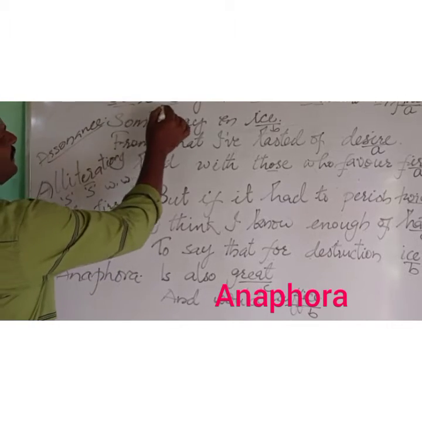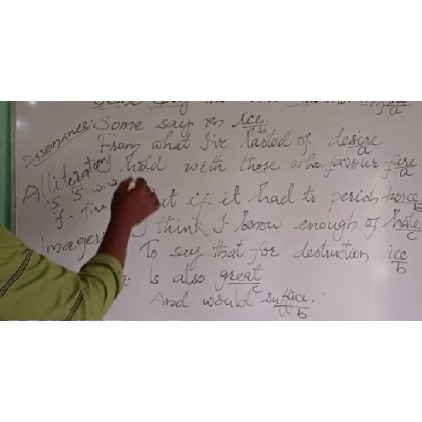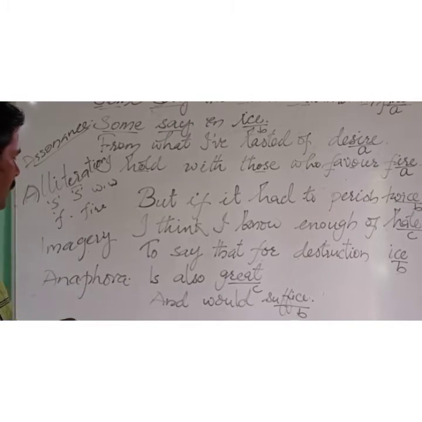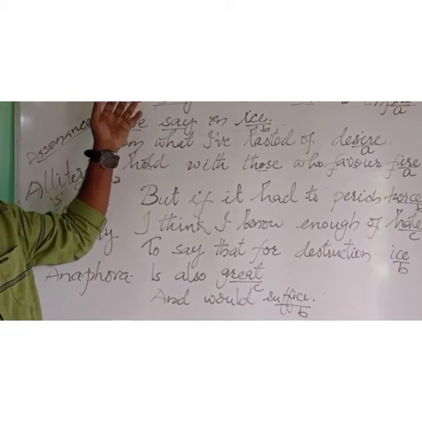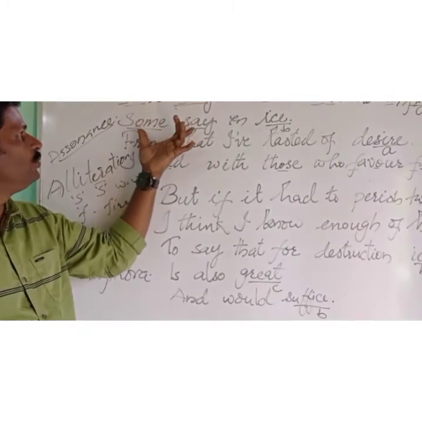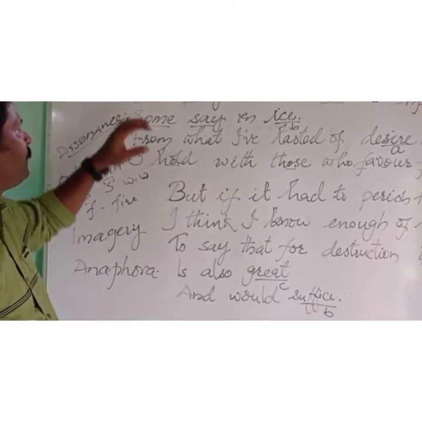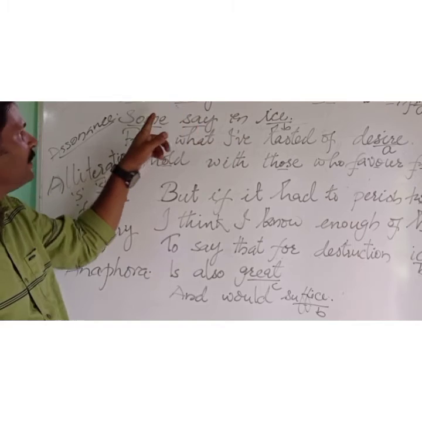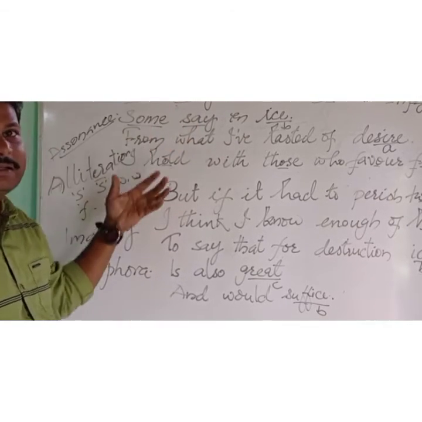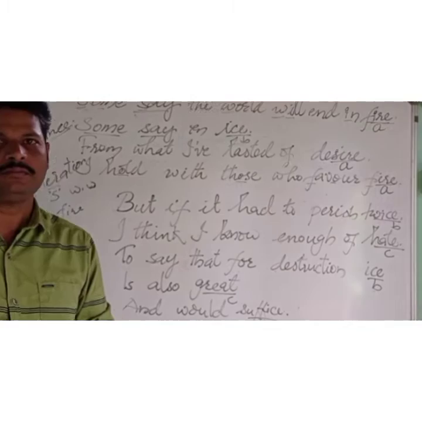See, "Some say the world will end in fire." The first line. The second line also begins with the same, "some say." So that is an example of anaphora. So the repetition of the same word or idea in two or more consecutive lines is called anaphora. Some say in the first line, the second line also begins with the same, some say. So that is the technique used by the poet. It's called anaphora. Got it?